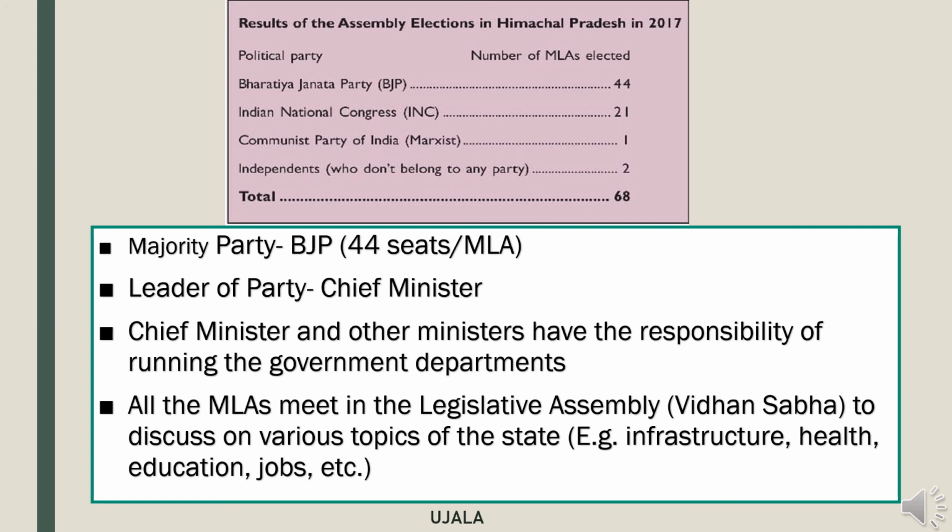Also, after the election, it is the governor of the state who formally appoints the chief minister and other ministers and gives them the responsibility. The chief minister and other ministers have the responsibility of running various government departments or ministries. They have separate offices as well.